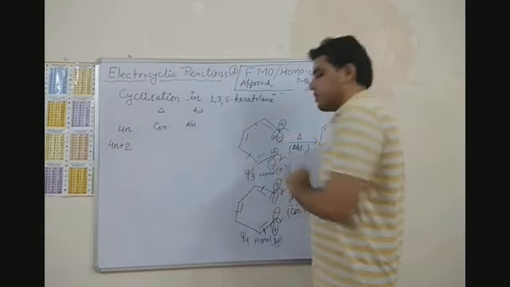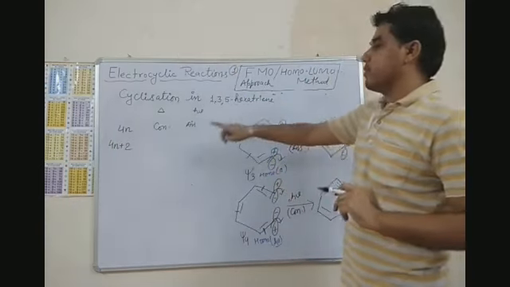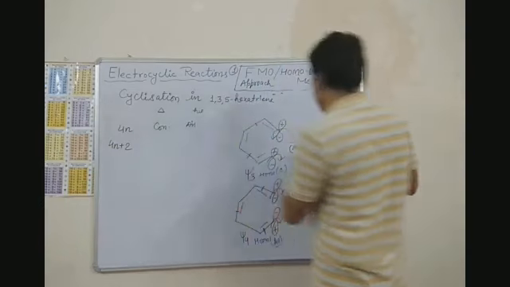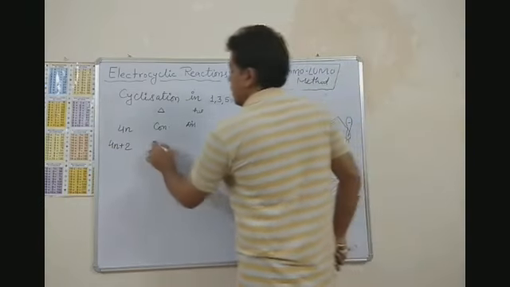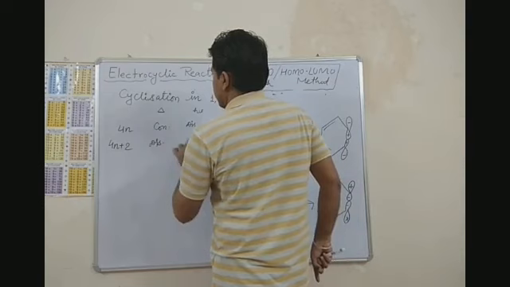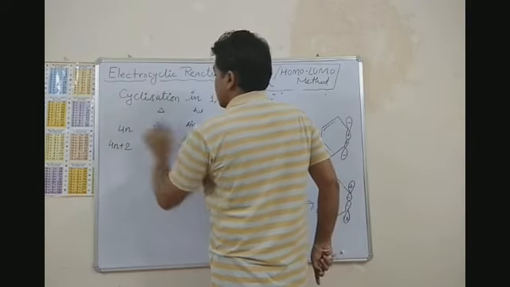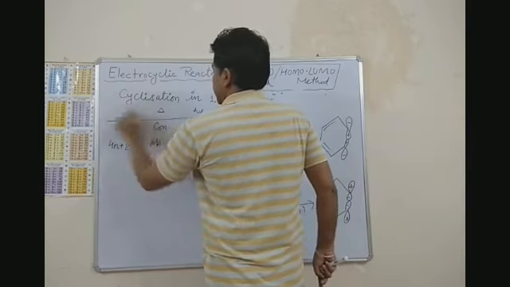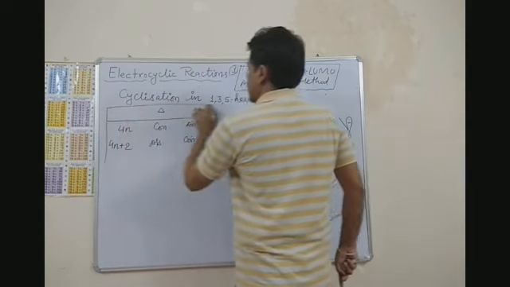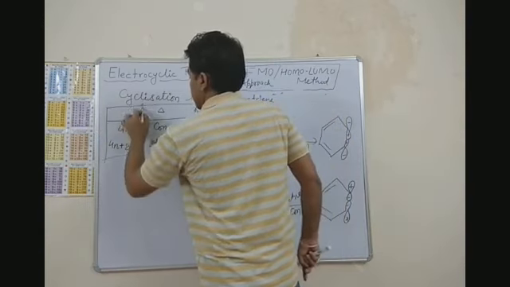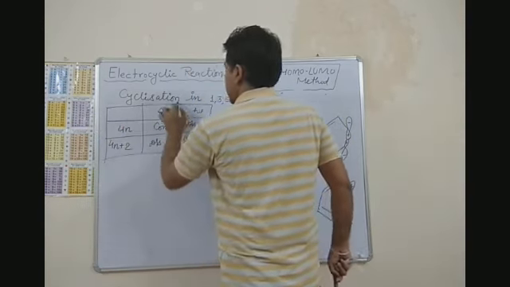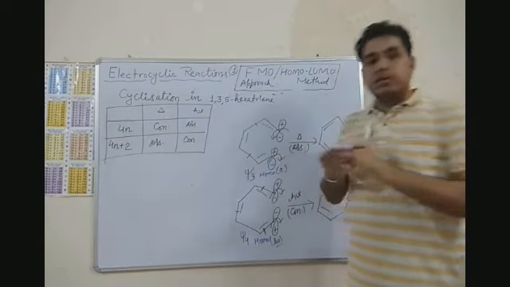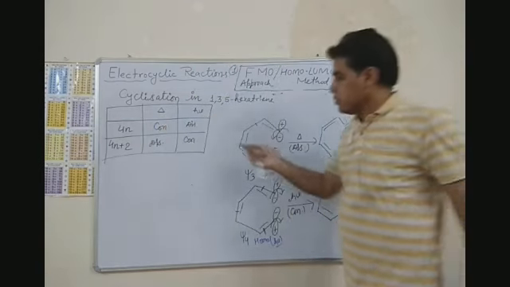Hexatriene is a 4n plus 2 pi electron system, and butadiene is a 4n pi electron system. In thermal condition, disrotatory, and in photochemical condition, conrotatory. So this is the table for generalized rules.